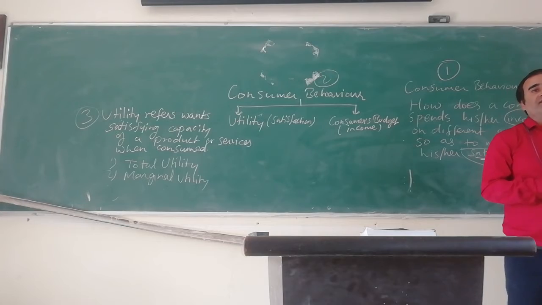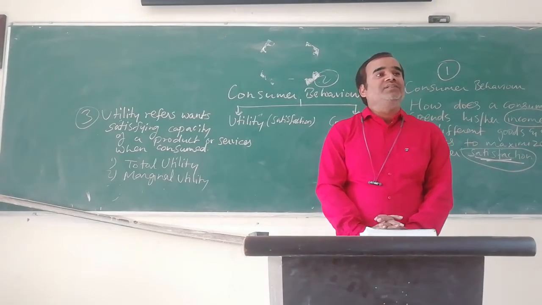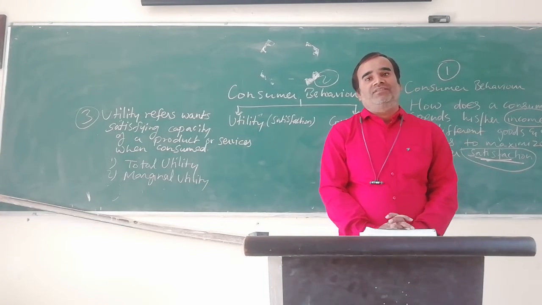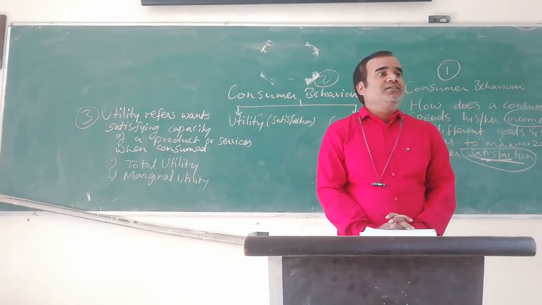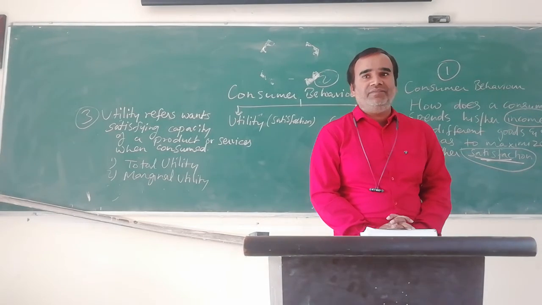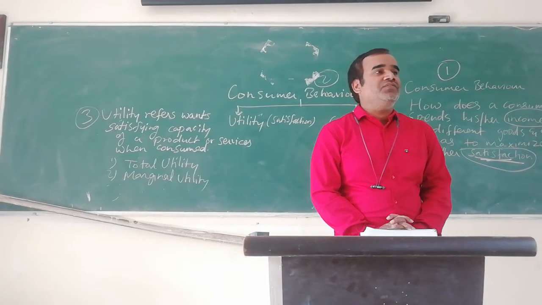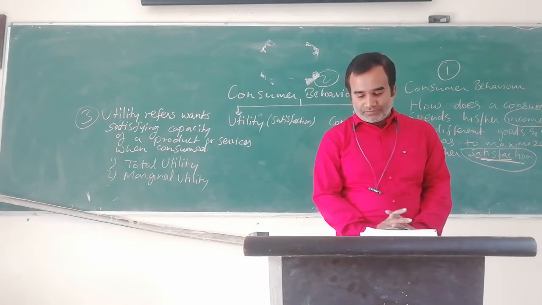Total utility refers to utility or satisfaction derived from consumption of all the units of a product. Okay?